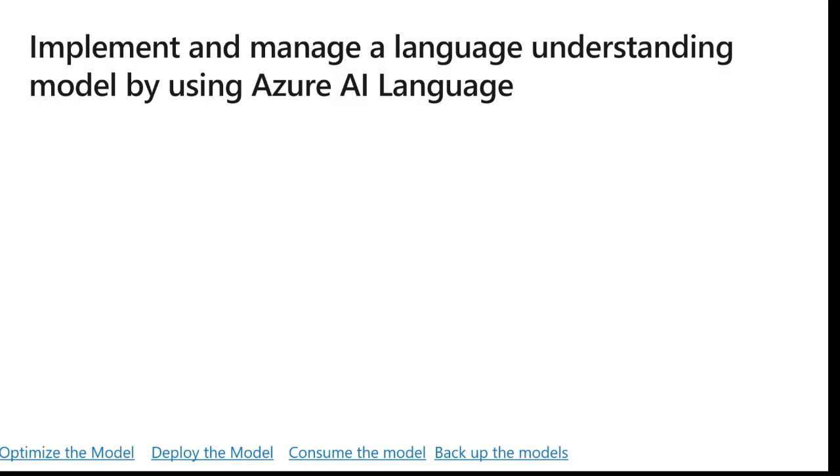Assigning the model to a deployment makes it available for use through the Prediction API. It's recommended to create a deployment named Production to which you assign the best model you have built so far and use it in your system. You can create another deployment called Staging to which you can assign the model you're currently working on to be able to test it, so it simulates the real-world production. You can have a maximum of 10 deployments in your project.